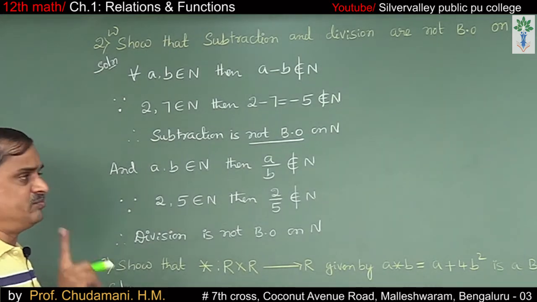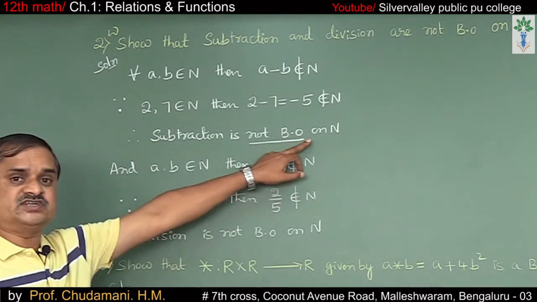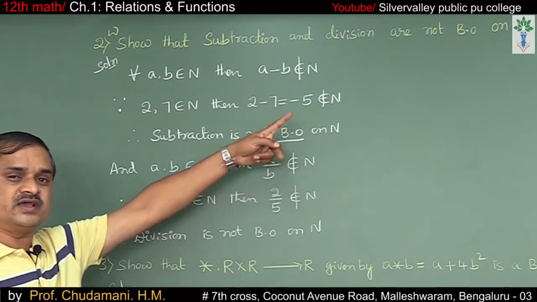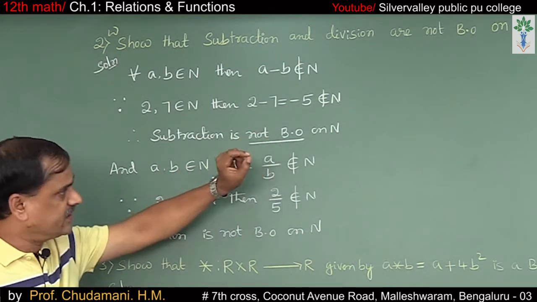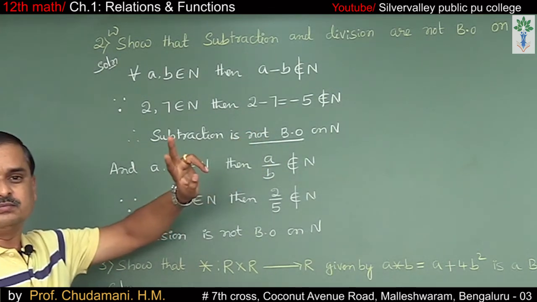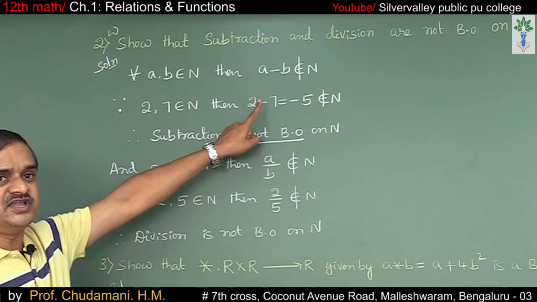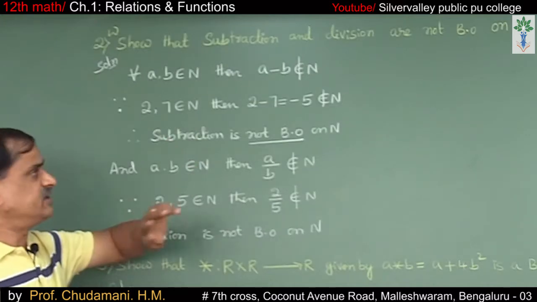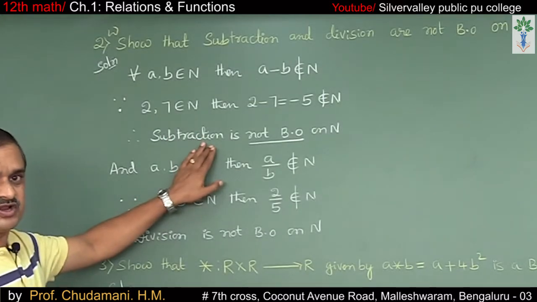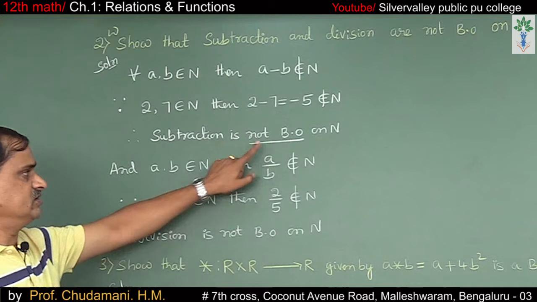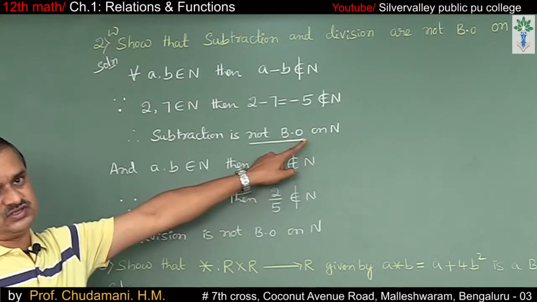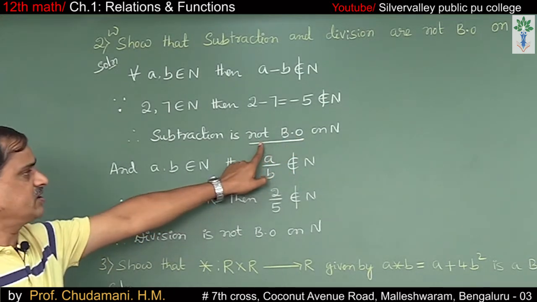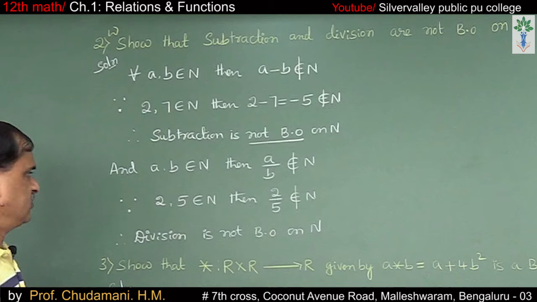So, the set is important. Suppose instead of N, you take Z, it is a binary operation. On the set of integers, A minus B is a binary operation. That is, subtraction is a binary operation on integers, but not on N. Okay, not a binary operation on natural numbers.